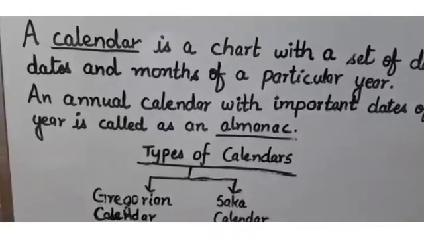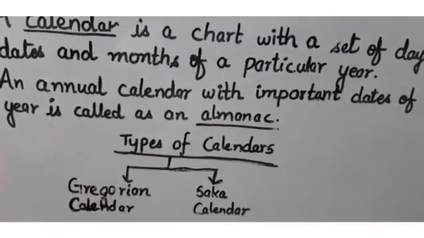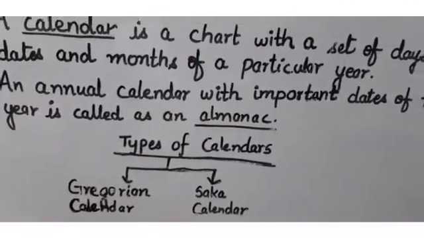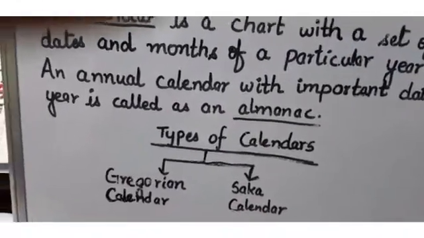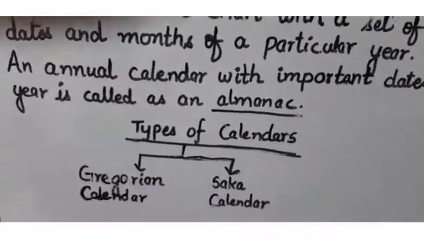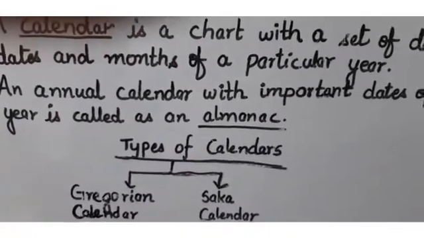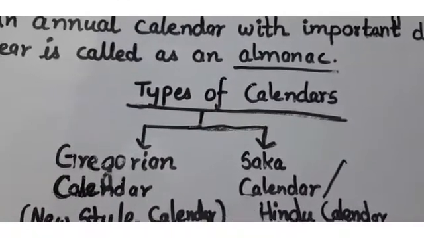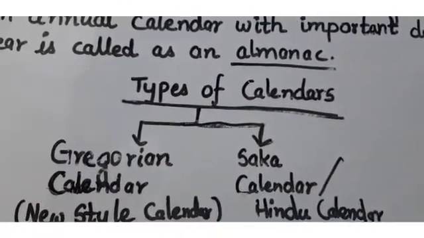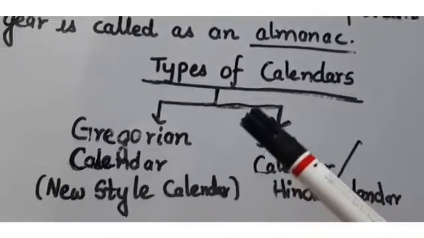Now, what is the Gregorian calendar? The Gregorian calendar is also known as the New Style calendar, and the Saka calendar is also known as the Hindu calendar. A year consists of 365 days, and these days are divided among 12 months.